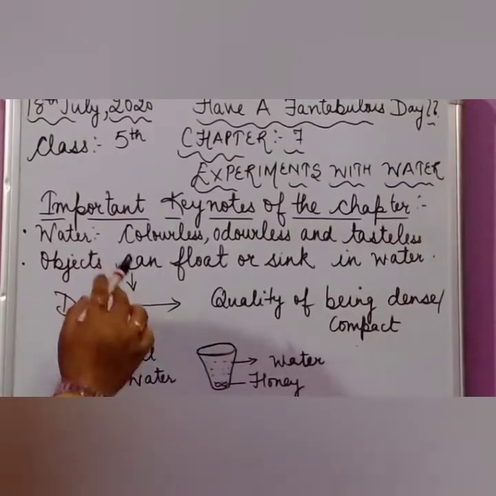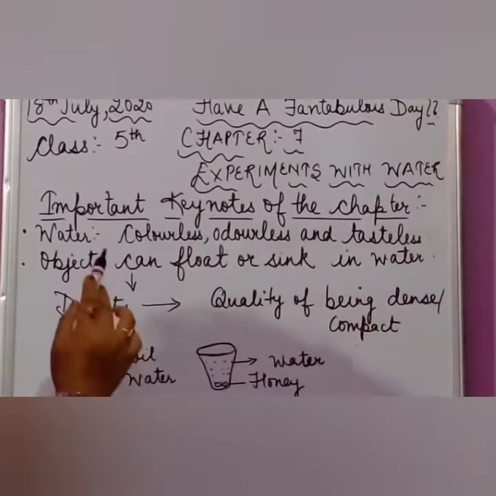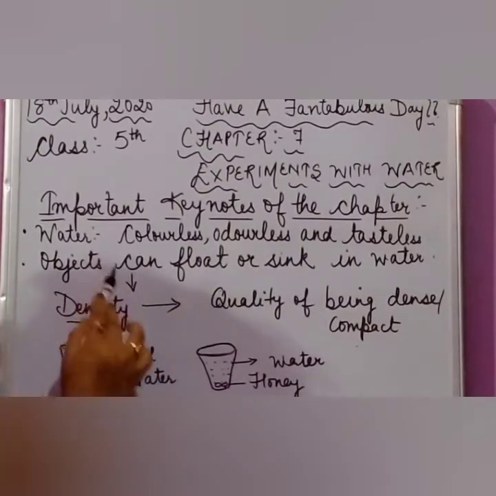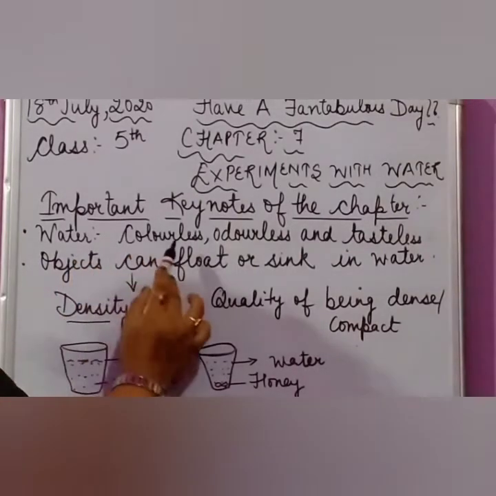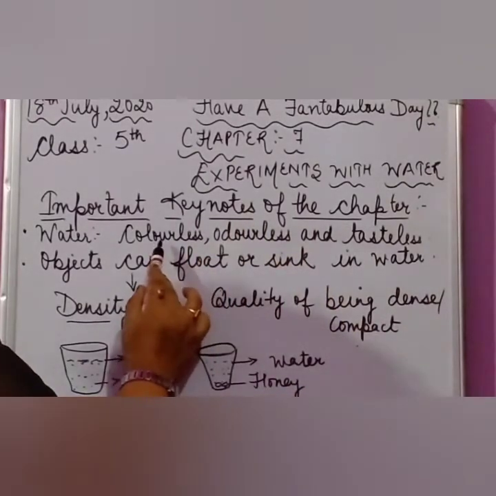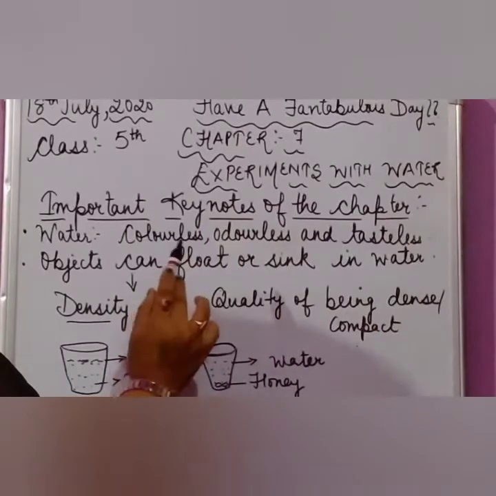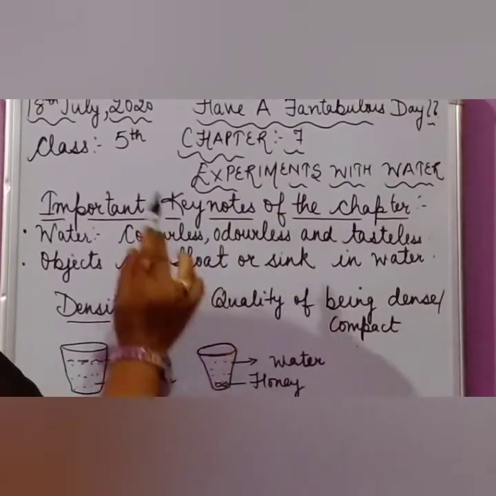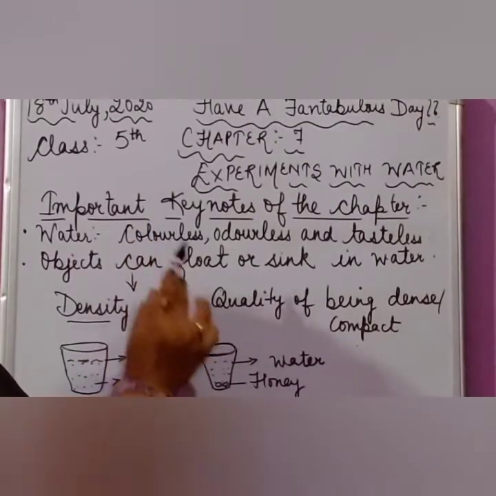Now I will explain to you the important keynotes of the chapter. As you know, this chapter is related to water. So what is water? Water is colorless, odorless and tasteless, which means it has no color, no smell, no taste. Water can be found in solid state, in liquid state and gaseous state. Solid state is ice, gaseous state is water vapor.